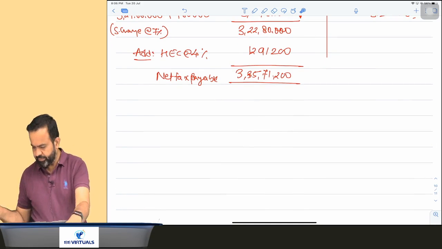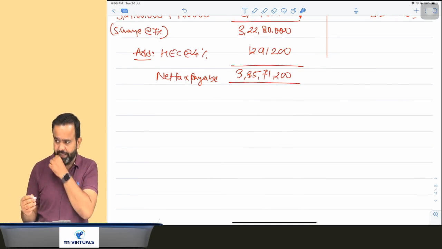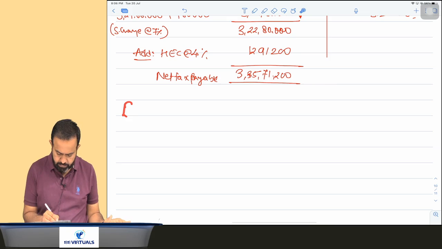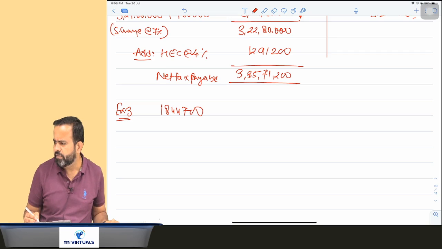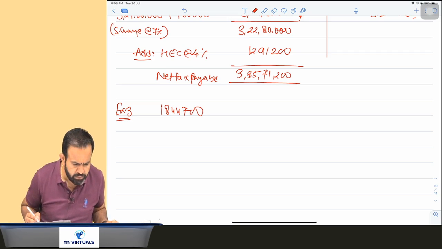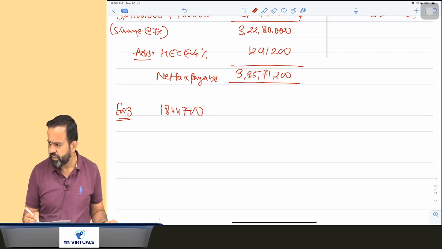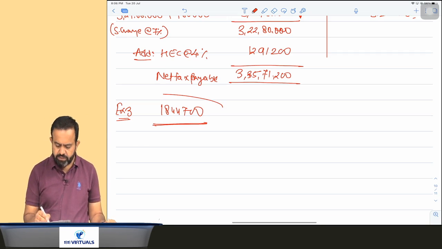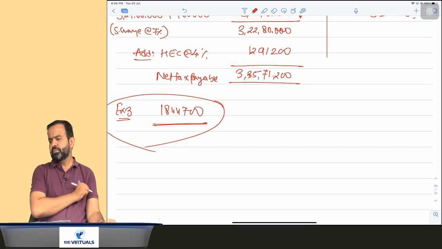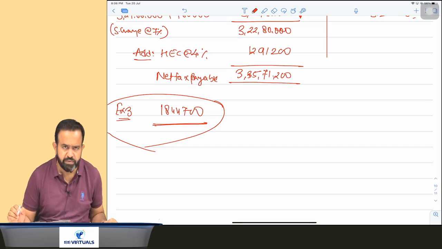Right answer in example number 3 is 1844,700. Yeah, 1844,700 is the right answer. Sneha, can you check why your answer differs?